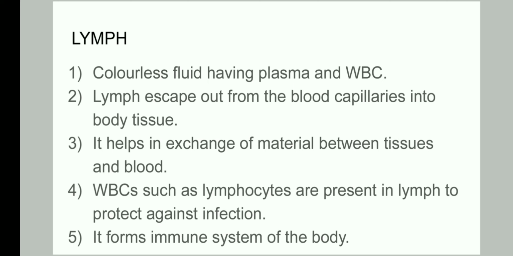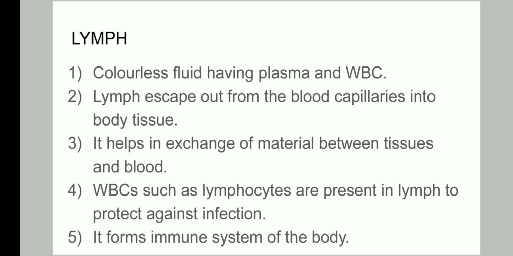And how is this formed? From blood vessels, some of the plasma and WBC come out through the wall of these blood vessels and form lymph, so we also call it tissue fluid. It helps in exchange of material between tissues and blood.